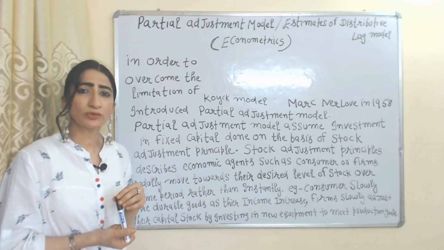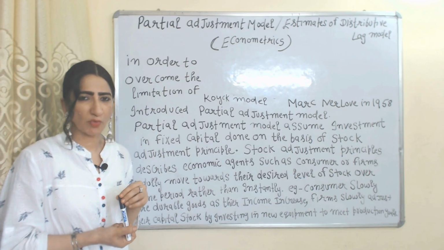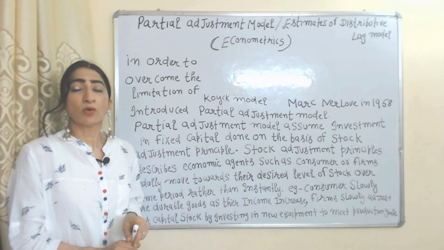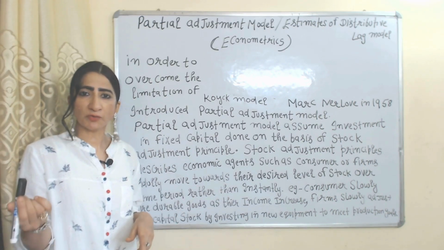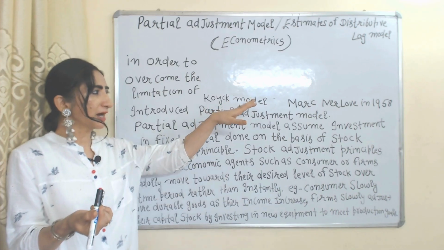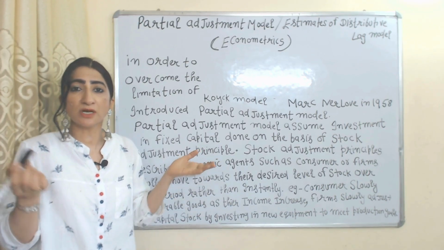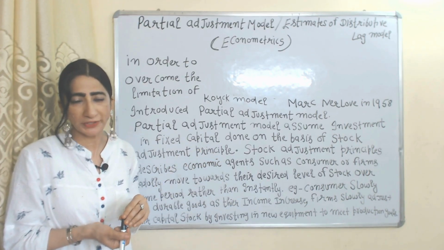Today we are going to talk about the partial adjustment model. We have already discussed the Koyck model. In order to overcome the limitation of the Koyck model, Marc Nerlove in 1958 introduced the partial adjustment model.